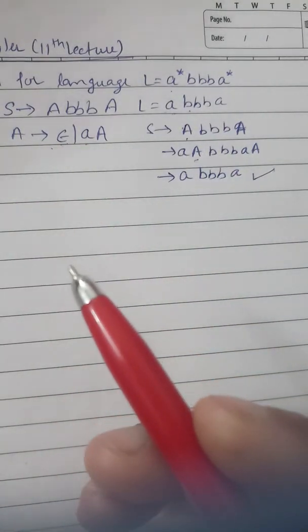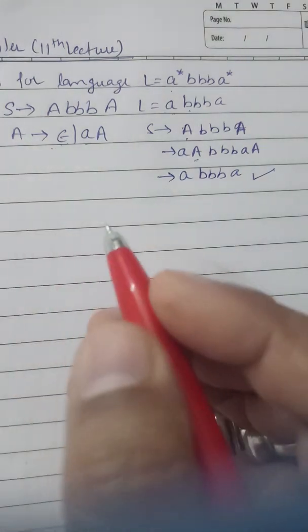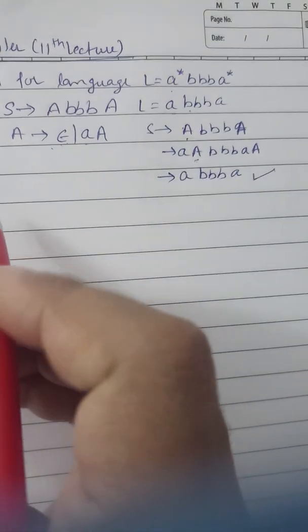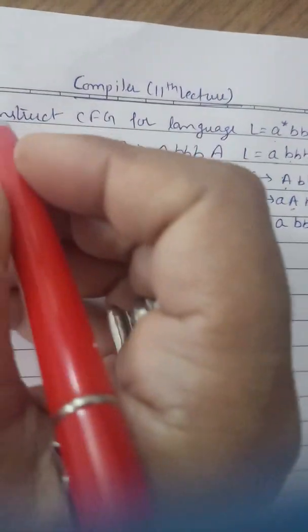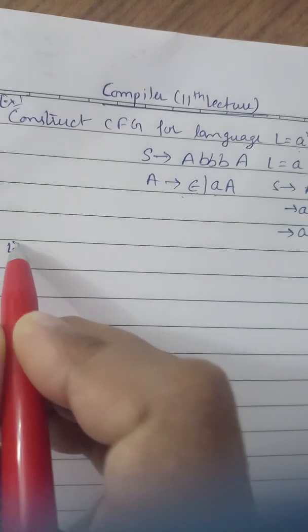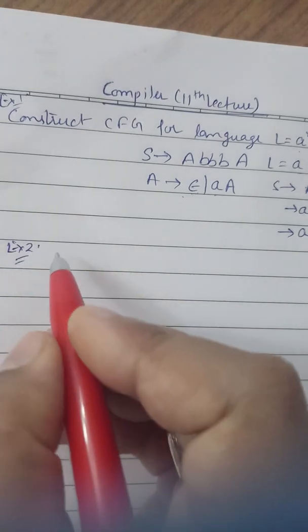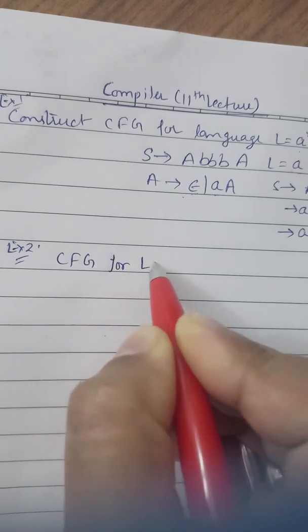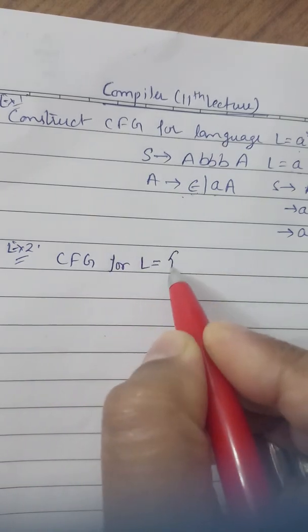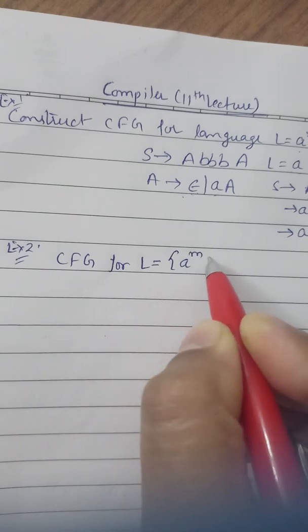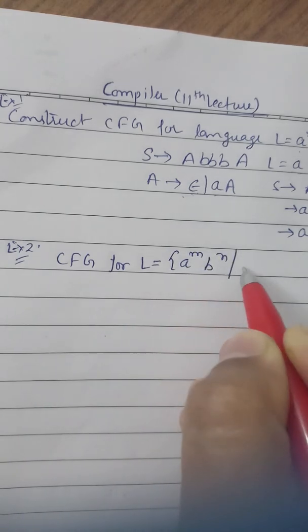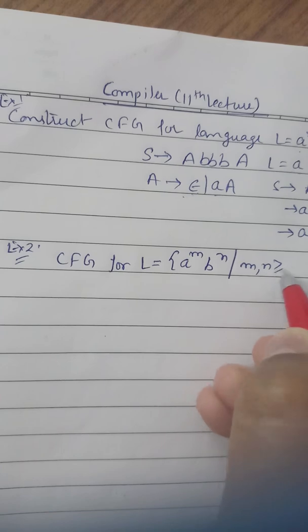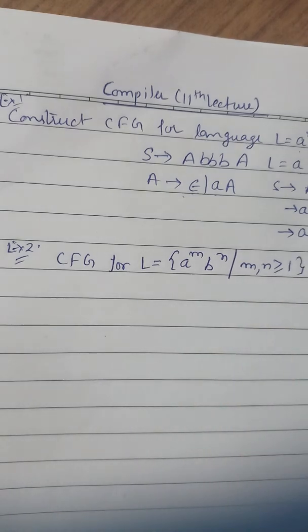Now move to the next. Suppose we need a CFG for the language a^m b^n, where m, n is greater than or equal to 1.